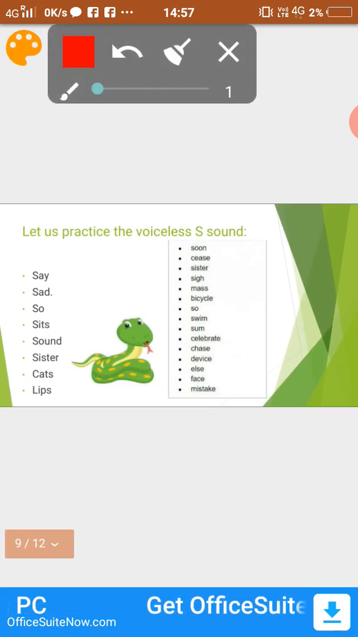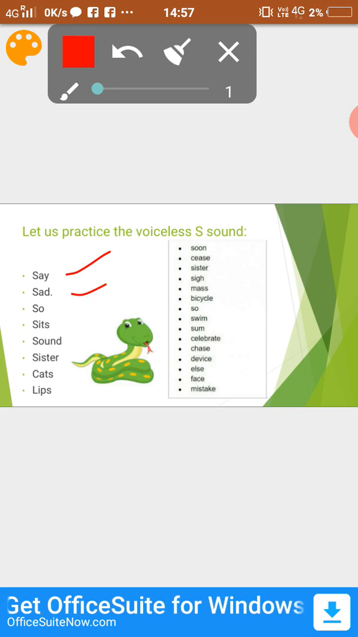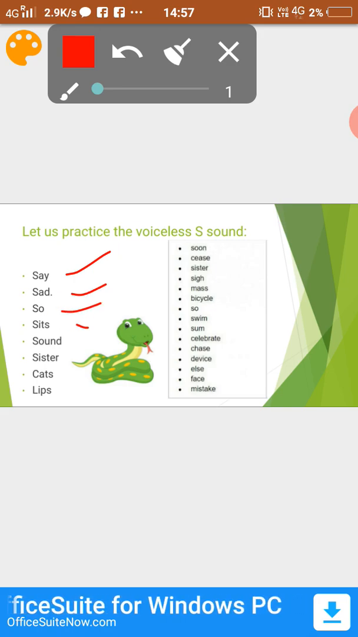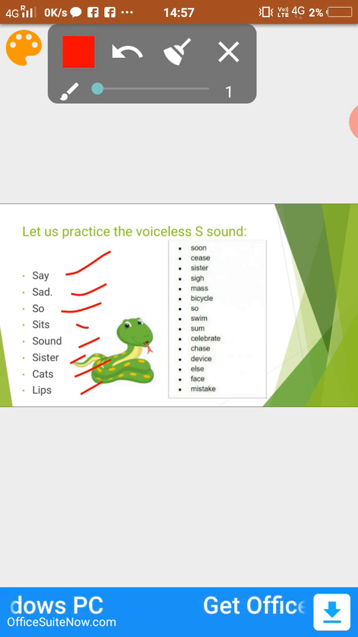Let's practice the voiceless S sound. Say, sad, so, sits, sound, sister, cats, lips. We can see that all these words produce the voiceless S sound.